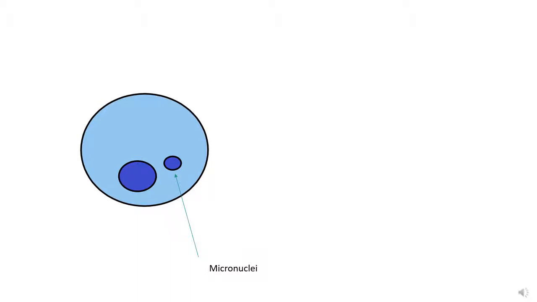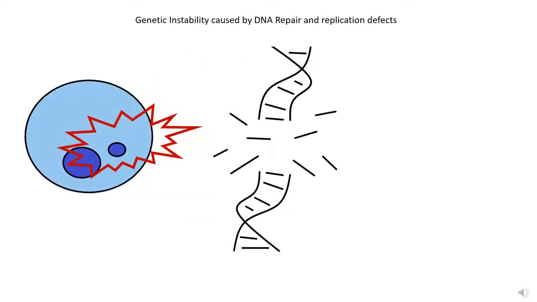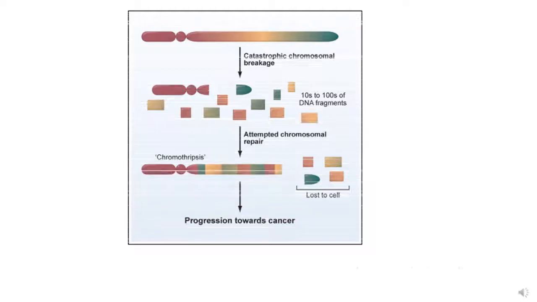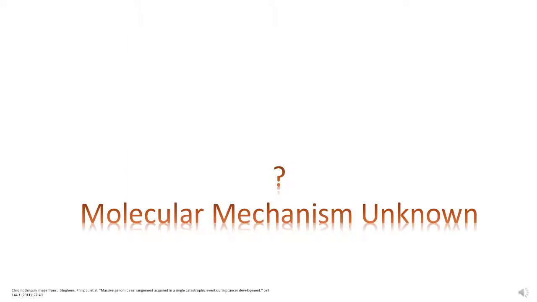Micronuclei arise from chromosomes and DNA fragments that fail to be incorporated into the primary nucleus after cell division. These structures are a major source of genetic instability following DNA repair and replication, and this instability leads to defects in DNA coupled to aberrant nuclear envelope formation. This instability also ultimately leads to a spectrum of chromosome rearrangements called chromothripsis, a phenomenon that is a hallmark of several cancers. And despite its importance, the molecular mechanism at the origin of this instability is still not understood.